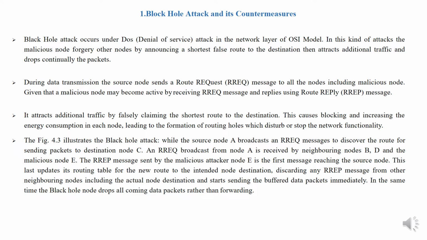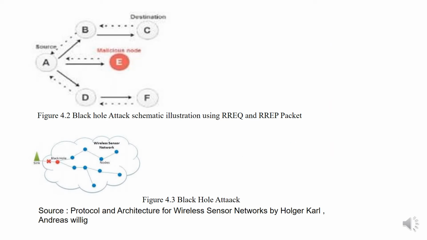At the same time, the black hole node drops all incoming data packets rather than forwarding them. Figure 4.2: black hole attack semantic illustration using route request and route reply packets. Black hole attack source.